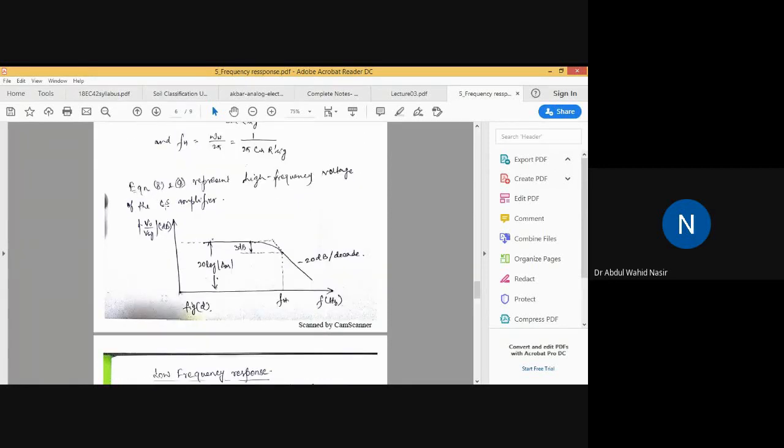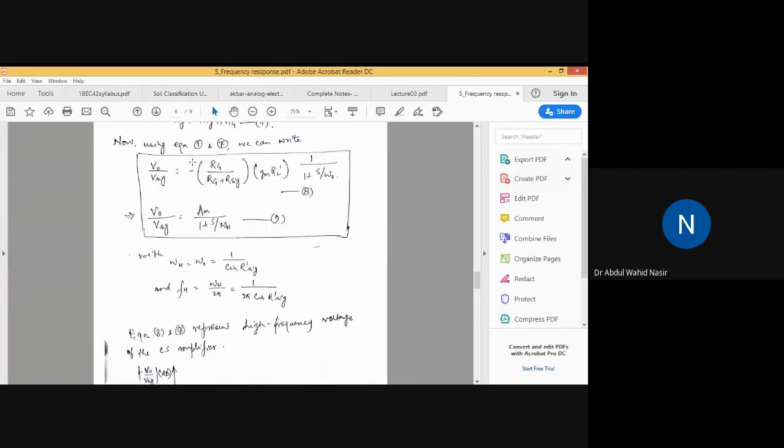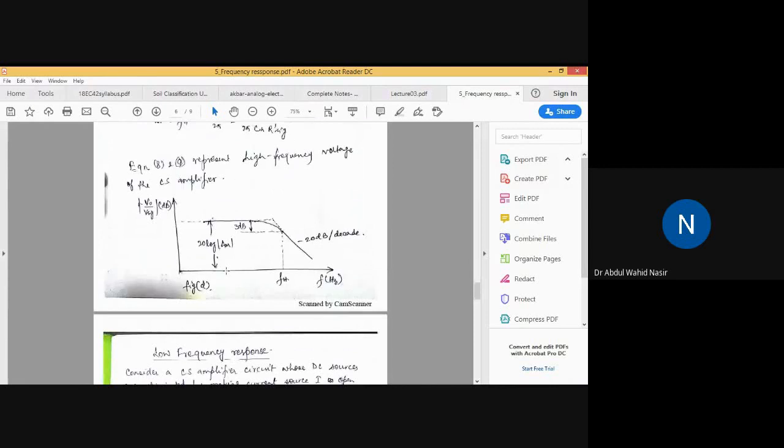You can write either 8 or 9 if you are asked to write the high frequency voltage gain of the CS amplifier, but if you use equation 9, then you have to define what AM is. And you can see the high frequency response of the CS amplifier.